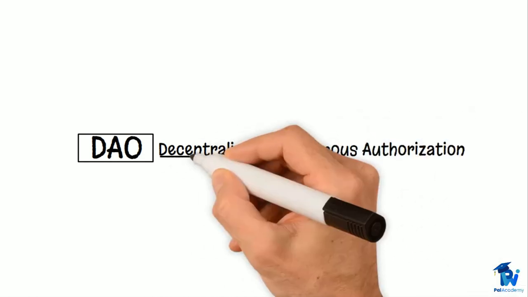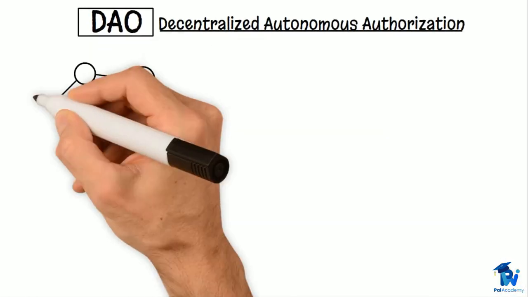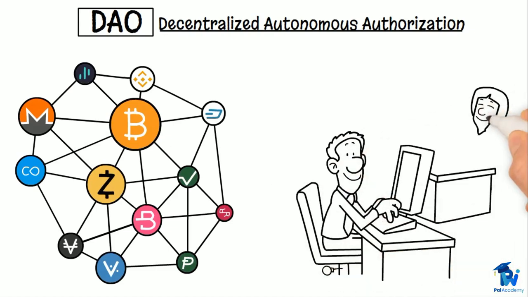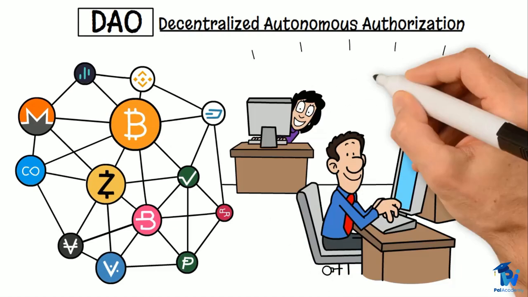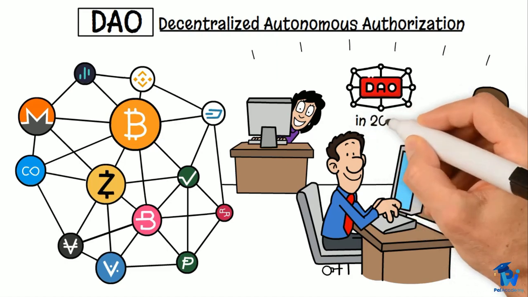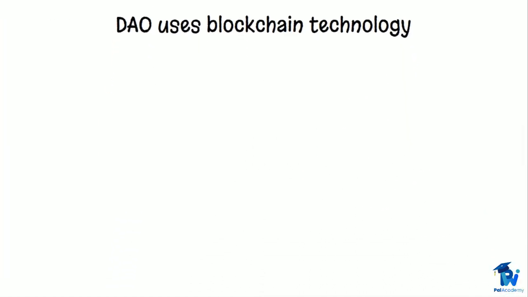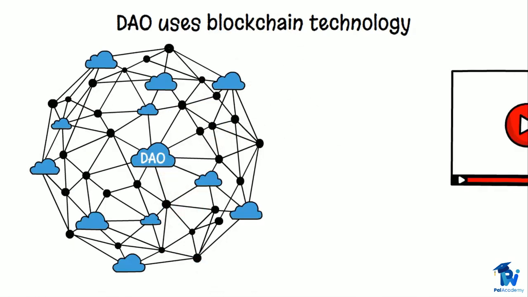DAO. DAO stands for Decentralized Autonomous Organization. Inspired by the decentralization of cryptocurrencies, a group of developers came up with the idea for a Decentralized Autonomous Organization, or DAO, in 2016. Because a DAO uses blockchain technology, in order to understand how a DAO works, we recommend